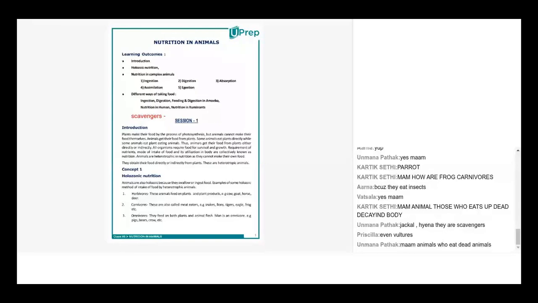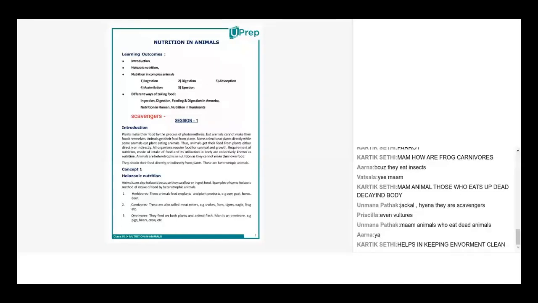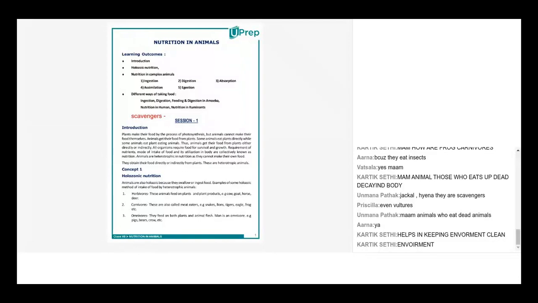Not only that, even if you see an animal lying dead, many times if you cross a road, you will see maybe a dog was hit by a car and was lying in the road. But after a few days, you'll find that the road is clean. Who had it? The crow had it. So the crow is a classic example of a scavenger. Exactly, Karthik.